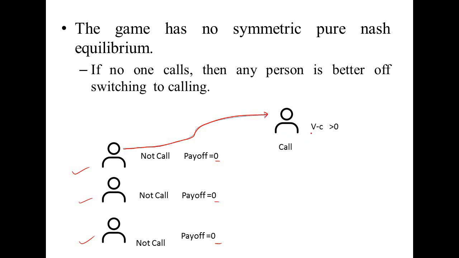Now if one player changes his strategy from not calling to calling, then after changing his strategy he gets the payoff of V minus C. Why V minus C? Because he is calling, the police is informed, so we add V to the payoff of every player. Since he is the informer, we deduct C. But V minus C is greater than 0, and previously the payoff was 0. So this player can change his strategy. And we know that in a pure Nash equilibrium, if any player can change his strategy profitably, then such a strategy profile is not a pure Nash equilibrium.